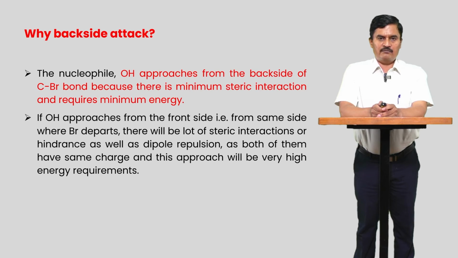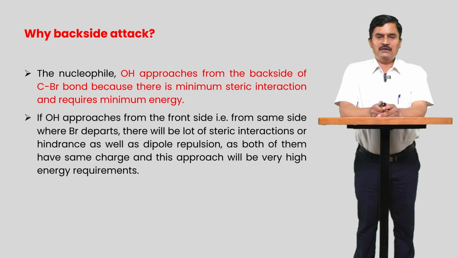So why backside attack of the nucleophile? Front side attack is not possible because on the X of the C-X bond there is a negative charge, so X is electronegative, and the nucleophile is also electronegative. So there is a repulsion between X minus and OH minus.